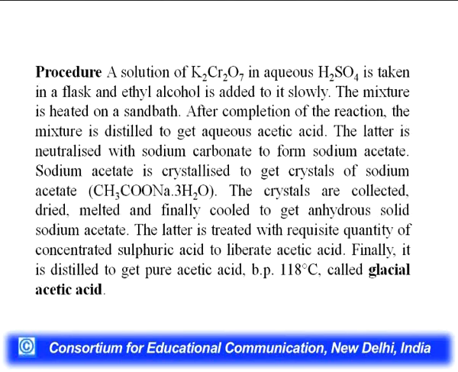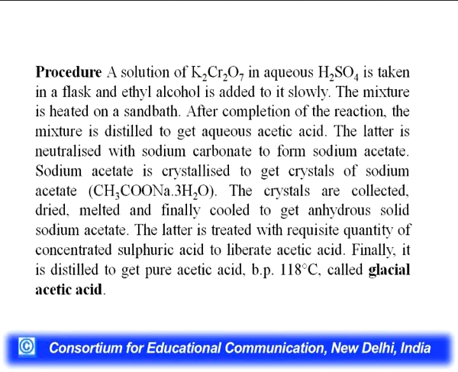So, after completion of the reaction, the mixture is distilled to get aqueous acetic acid. The latter is neutralized with sodium carbonate to form sodium acetate. Then sodium acetate is crystallized to get crystals of sodium acetate. The crystals are collected, dried, melted and finally cooled to get anhydrous solid sodium acetate.